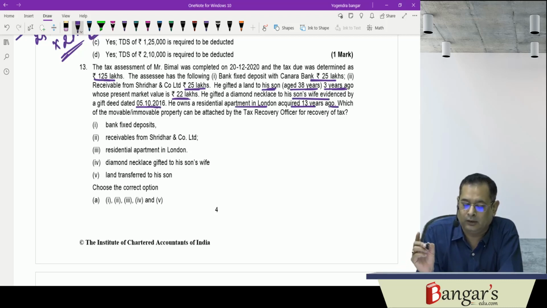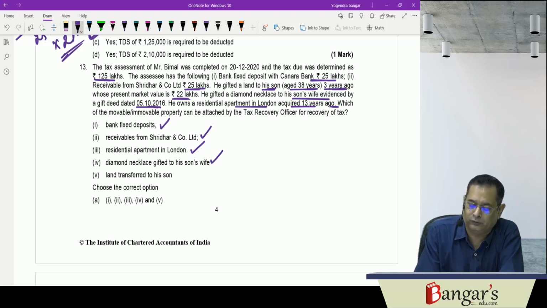Now here they are asking which of the movable and immovable property can be attached. So the movable and immovable properties belonging to the assessee can be attached, and in case the property has been transferred to a minor child or son's minor child, or spouse or son's wife, that can be attached. So here bank deposits can be attached, receivables from Sridhar and Company can be attached, the residential apartment can be attached, the diamond necklace gifted to his son's wife can be attached.